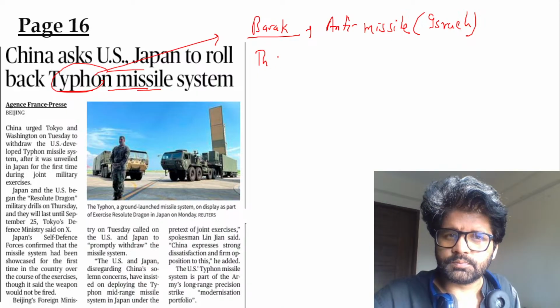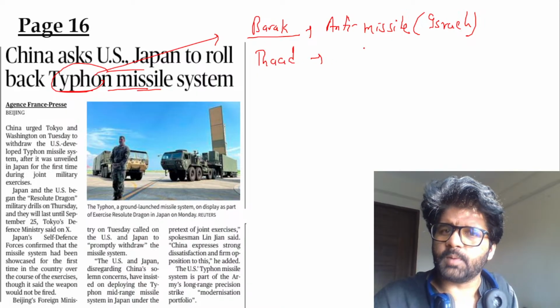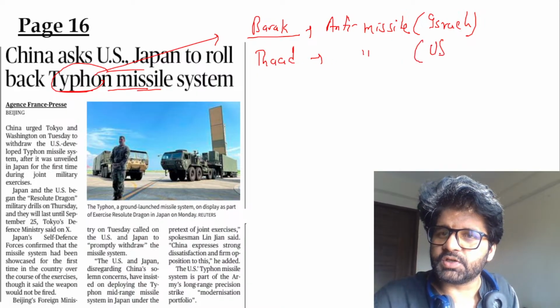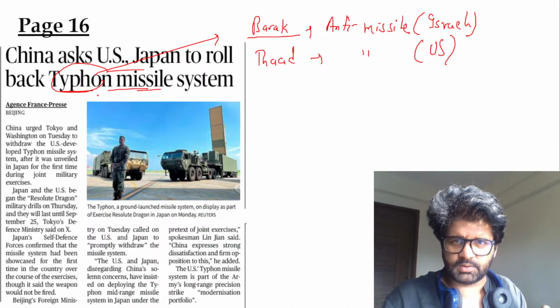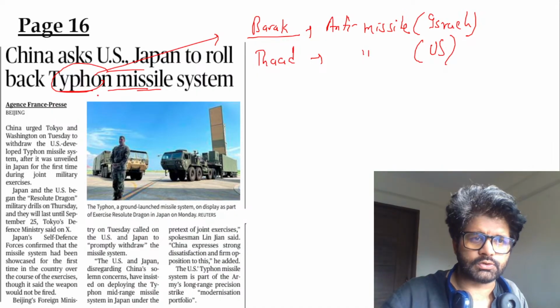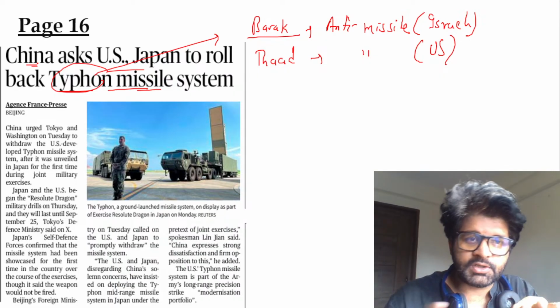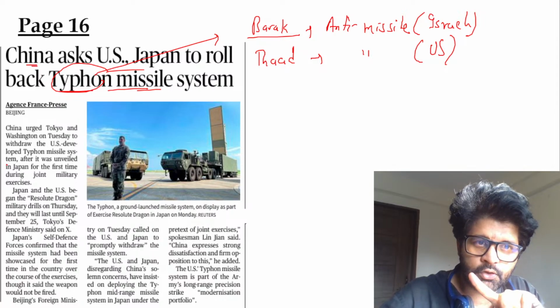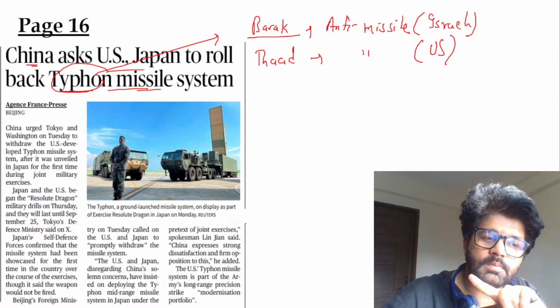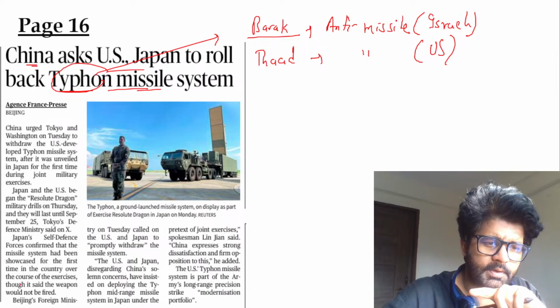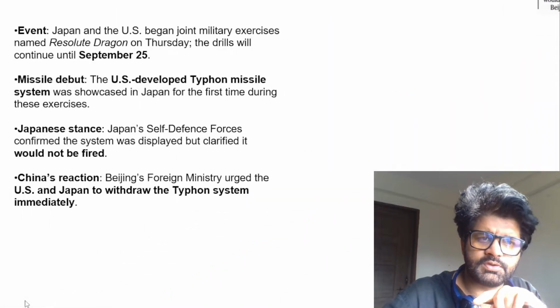Third, Terminal High Altitude Defense system, again an anti-missile system. US is involved. This Typhoon is a combination. It can attack also, it can defend also, a missile system, and that's why China is very worried. US and Japan are coming together, they're doing some stuff, and China is like, stop it, I'm telling you to stop it, please stop it. But US and Japan are like, no, we will not stop it.